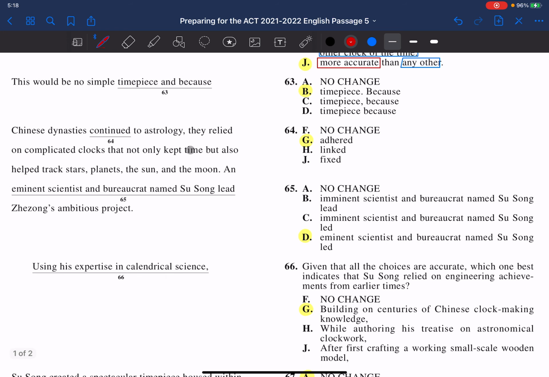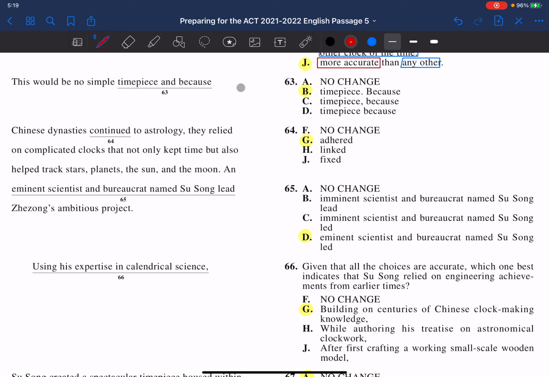Number 63: this would be no simple timepiece. And because Chinese dynasties continued to astrology, they relied on complicated clocks that not only kept time, but also helped track stars, planets, the sun, and the moon. So why is it letter B? Well, what we want to do is keep clear about what is the subject and what is the verb. We're talking about this clock: this would be no simple timepiece.